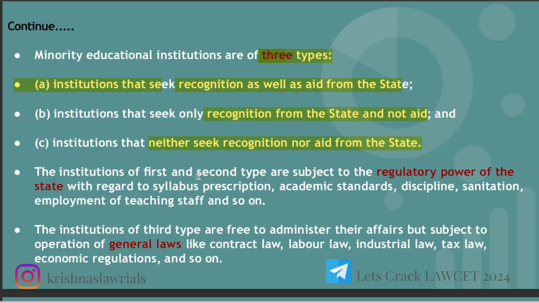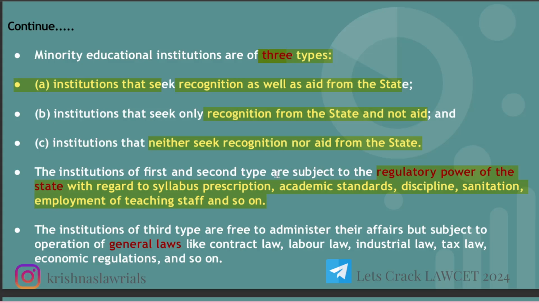The institutions of the first and second type are subject to the regulatory power of the state with regard to syllabus, prescriptions, academic standards, discipline, sanitation, employment of teaching staff, and so on. Even in your school, you might have seen it recognized by the Telangana state government or Telangana state board.